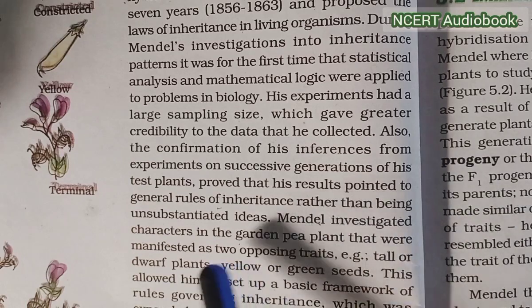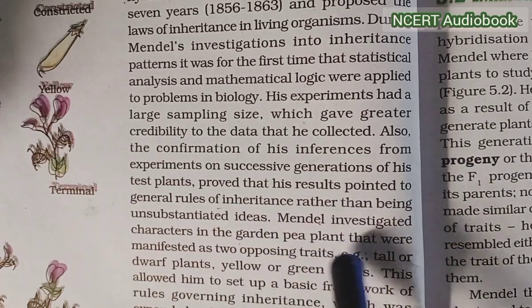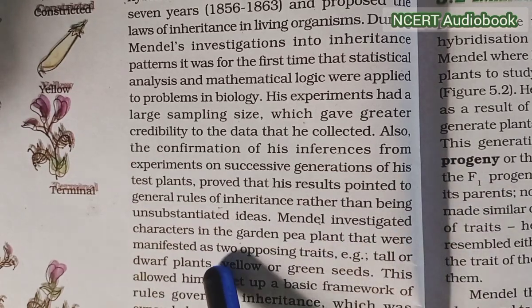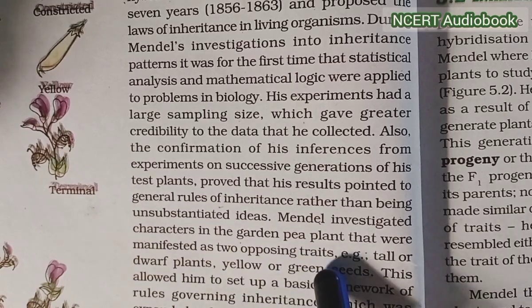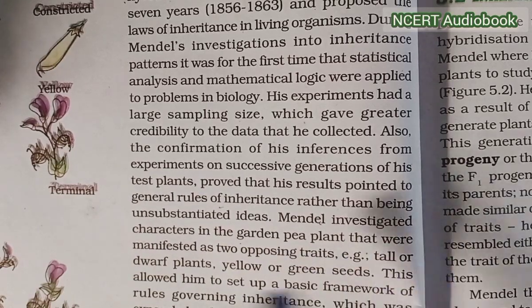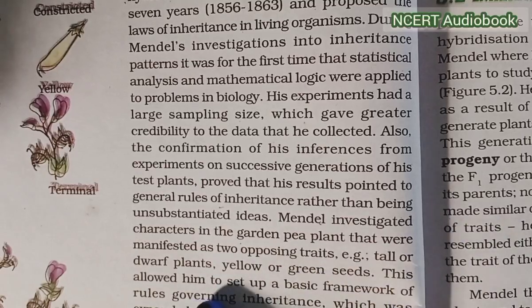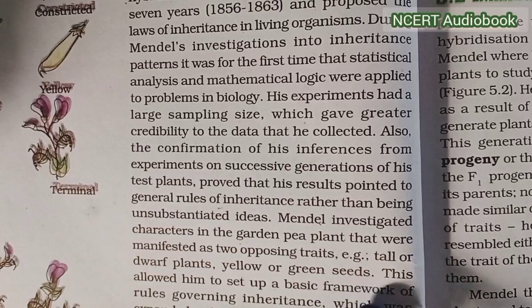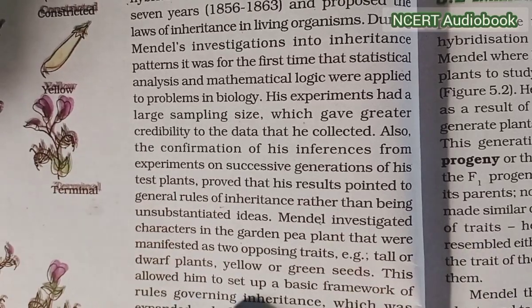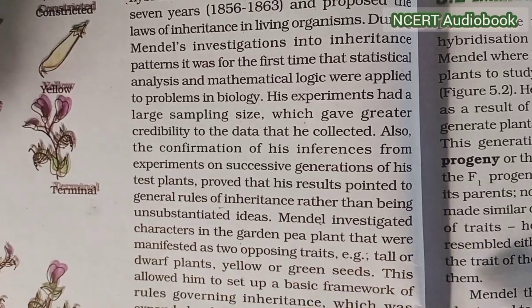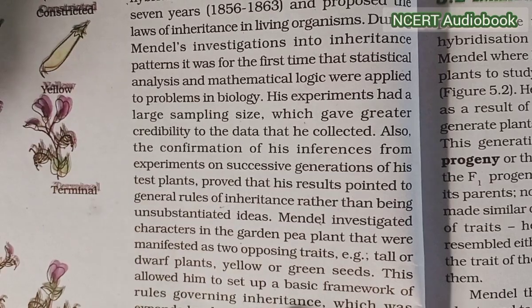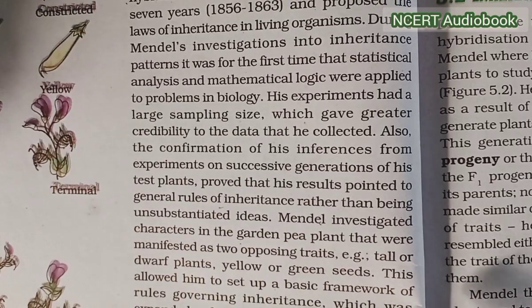Mendel investigated characters in the garden pea plant that were manifested as two opposite states, for example, tall or dwarf plant, yellow or green seeds. This allowed him to set up a basic framework of rules governing inheritance, which was expanded on by later scientists to account for all the diverse natural observations and the complexity of inheritance in them.